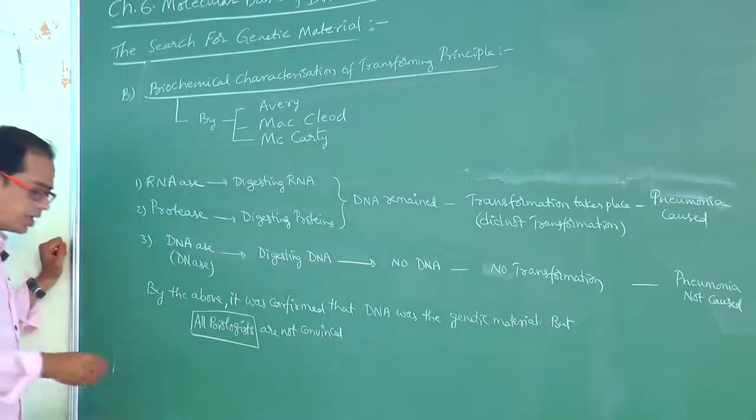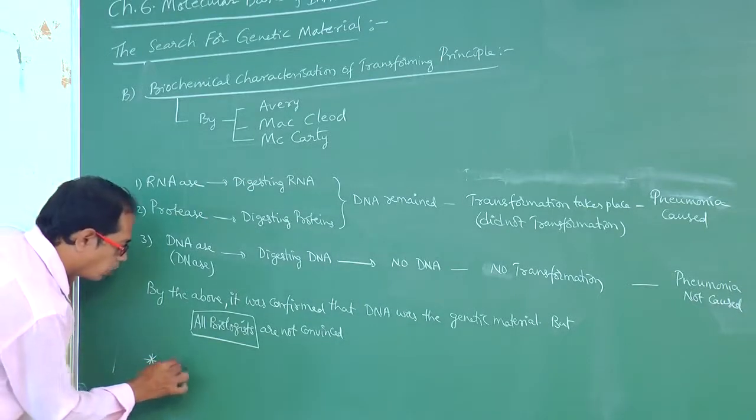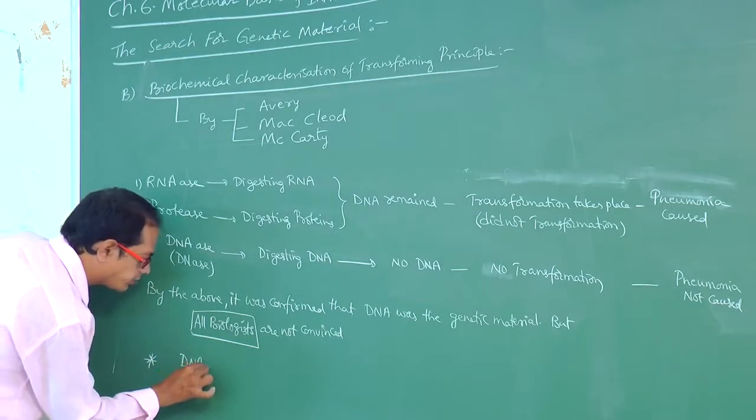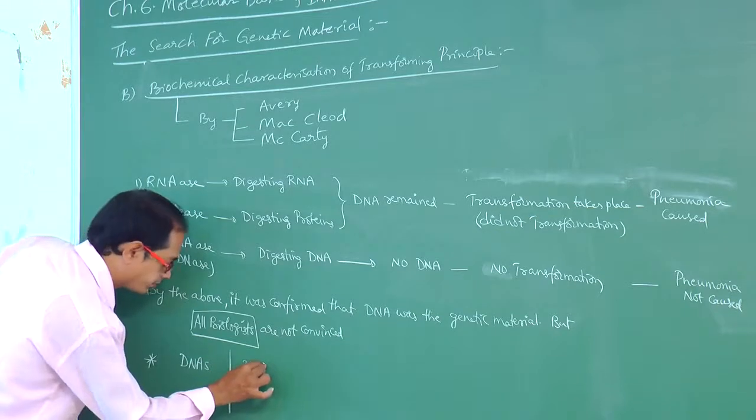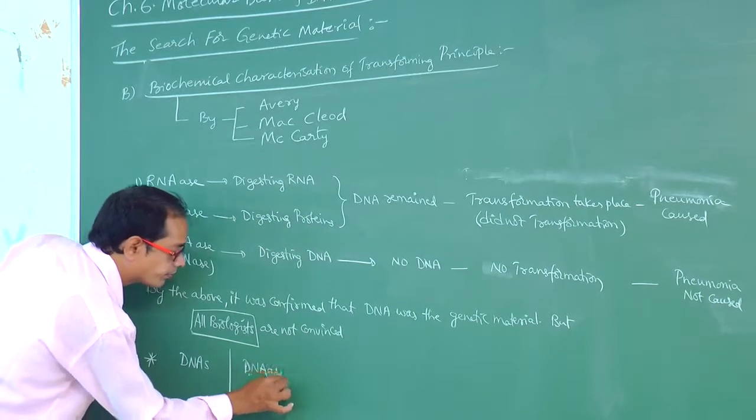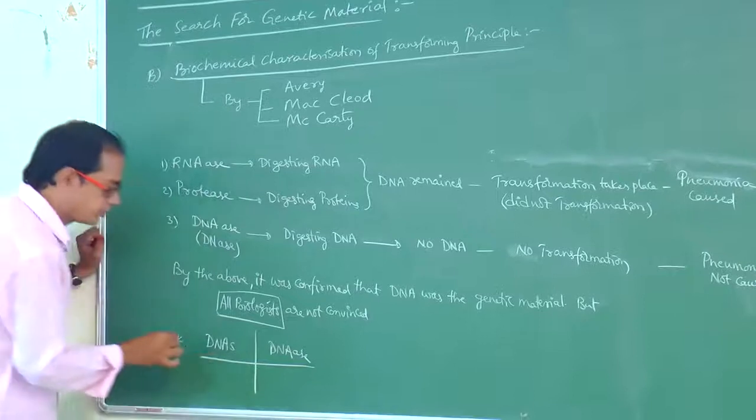And they asked one question: what is the difference between DNAs and DNase?